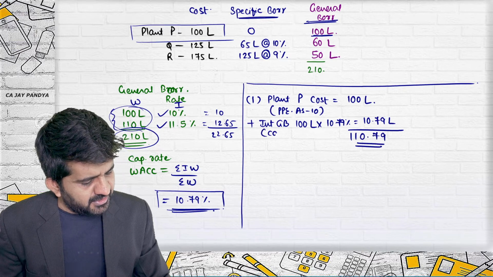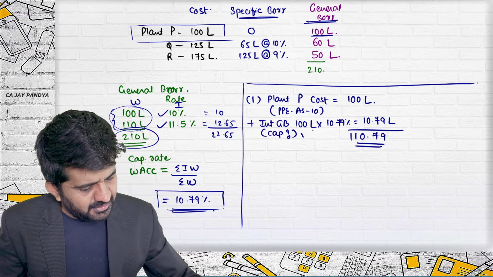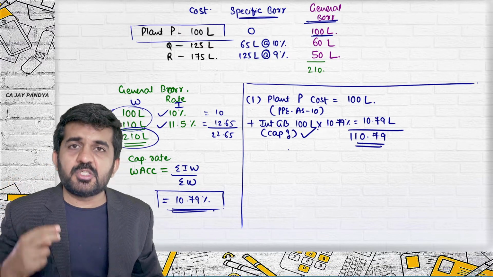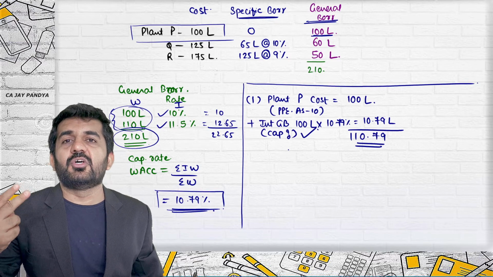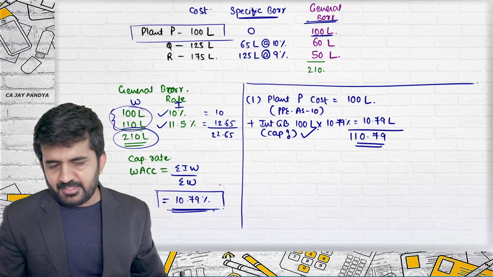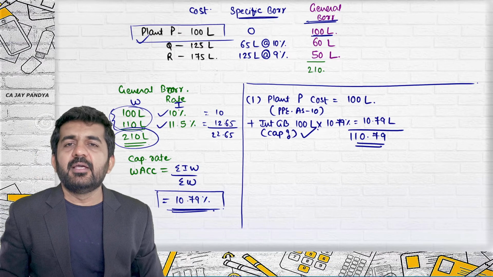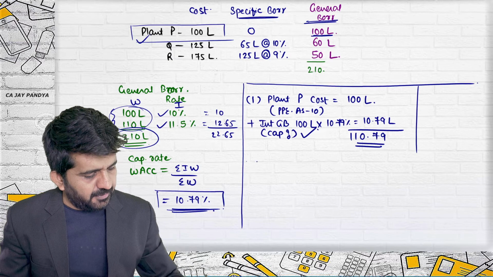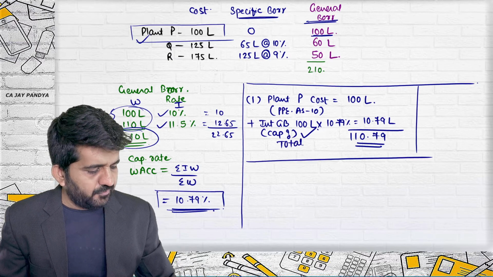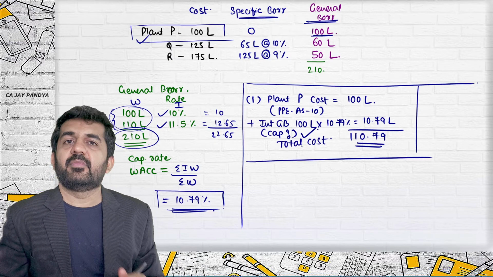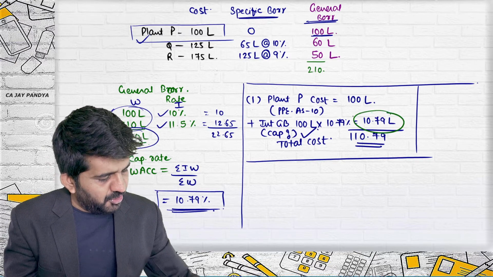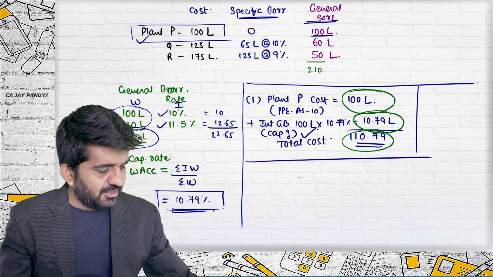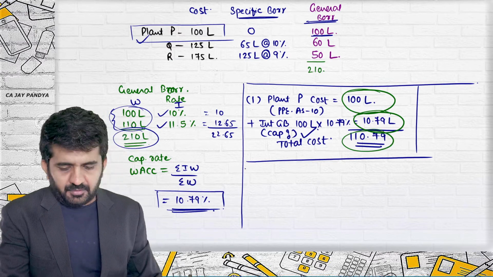The question is, can this be capitalized? The answer is yes. Why? Number one, interest is borrowing cost. Number two, it is incurred for a qualifying asset. We are assuming it is a qualifying asset. This should be capitalized and the total cost of the asset will be 110.79. Try to understand, only this portion is AS 16, this portion is AS 10, and this is your total.